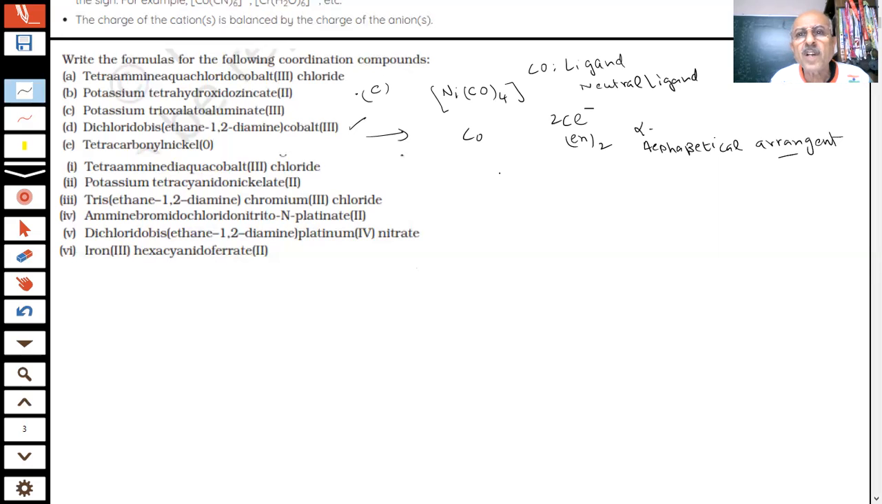So students, you are saying cobalt, then what should we write? C, Cl2. There is no space. Then what should we write? En whole 2. E and whole two. Okay.